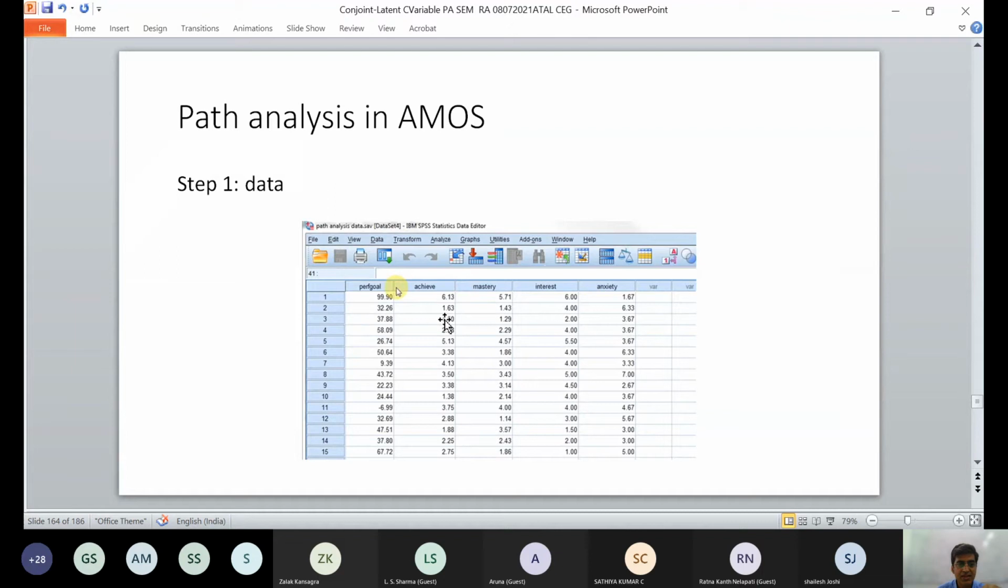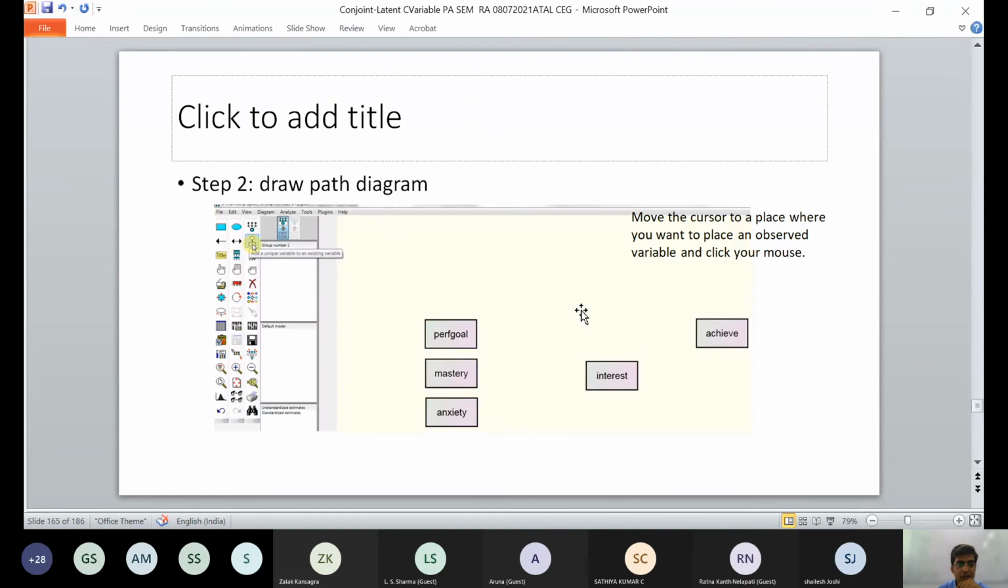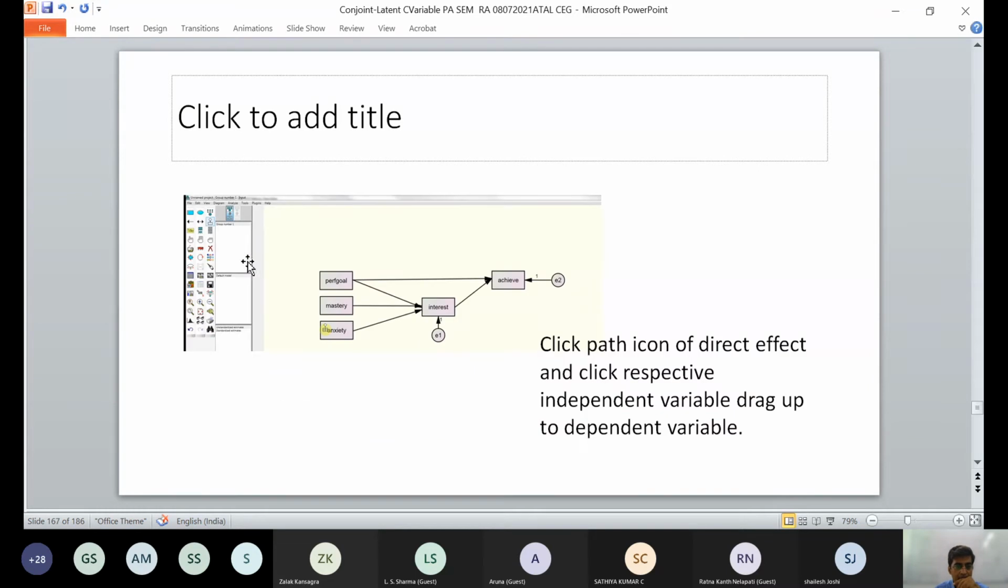Now you can do this path analysis in AMOS. You can do this by entering various activities. There is a list of variables, and you can draw the path diagram with the help of AMOS: mastery, anxiety, portfolio, interest, achieve. You can move the cursor to where you want to place them. I am just giving you what calculation has been done. You can choose the unique variable among the existing variables. Then you take the path icon for direct effect, click the respective independent variable, and drag it to the dependent variable.